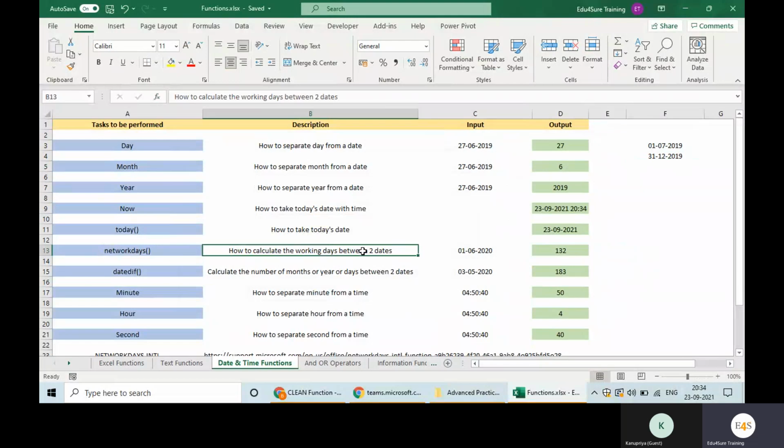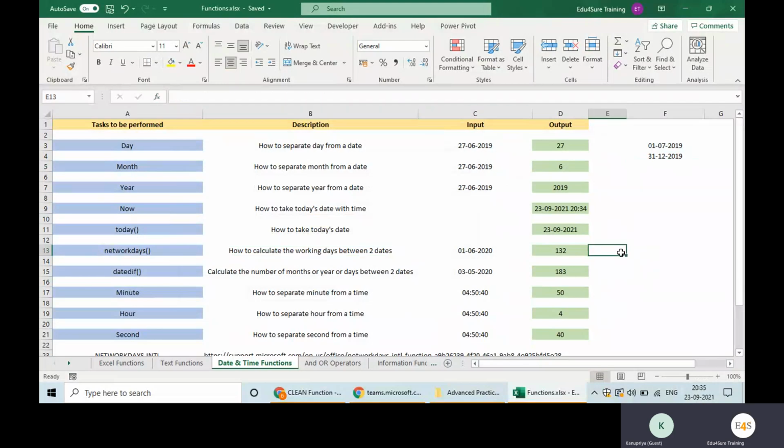Now, this is all about when we have the weekend as Saturday, Sunday. For example, you are working for a Dubai based company. What is the weekend for them? Friday and Saturday, right? How will you use this formula for them? Because it considers Saturday and Sunday as weekend, not Friday and Saturday. So what difference will it make?